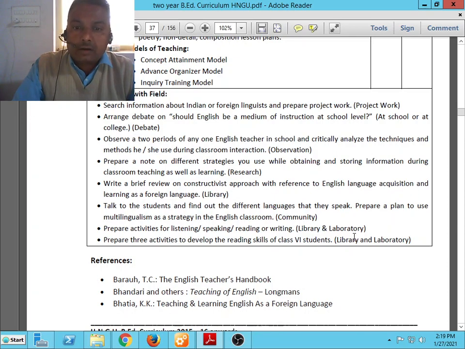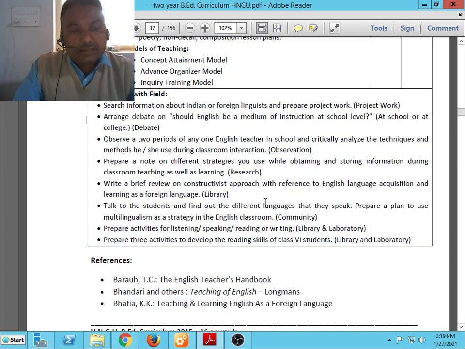Then prepare activities for listening, speaking, reading and writing. It is based on library as well as laboratory work. Prepare 3 activities to develop the reading skill of class 6 students. The assignment is based on library and laboratory work.